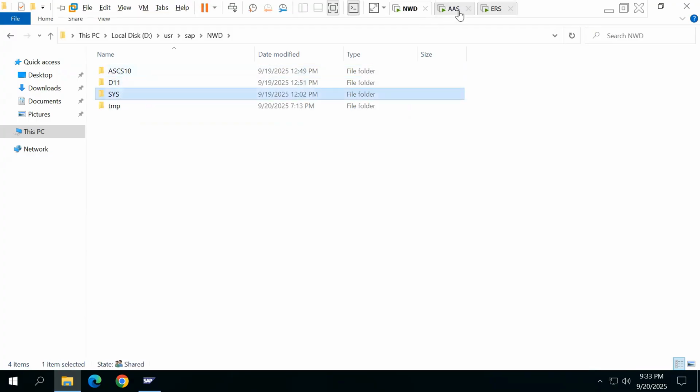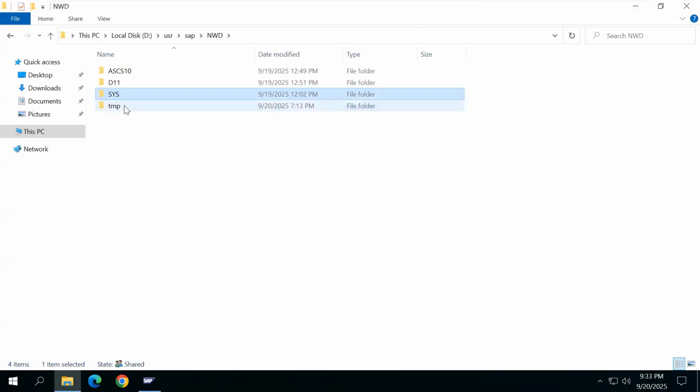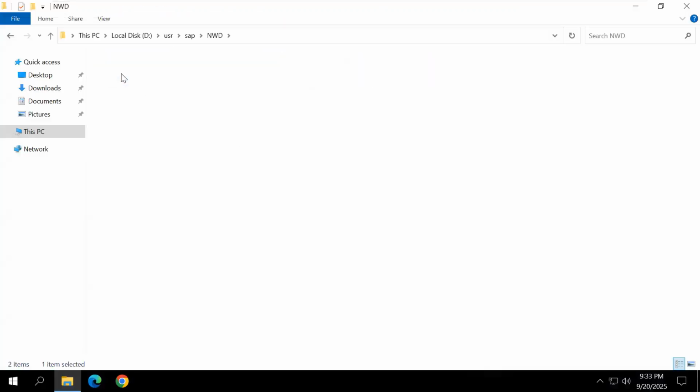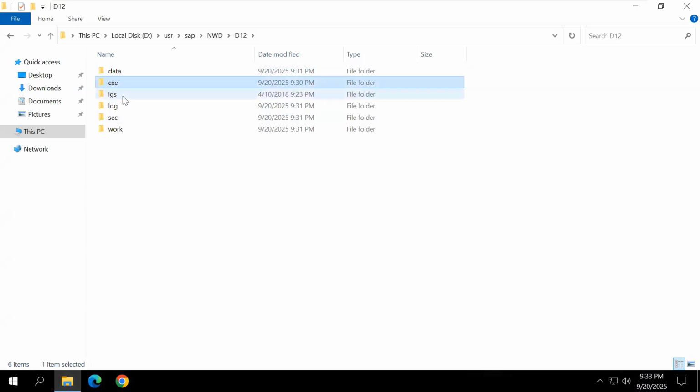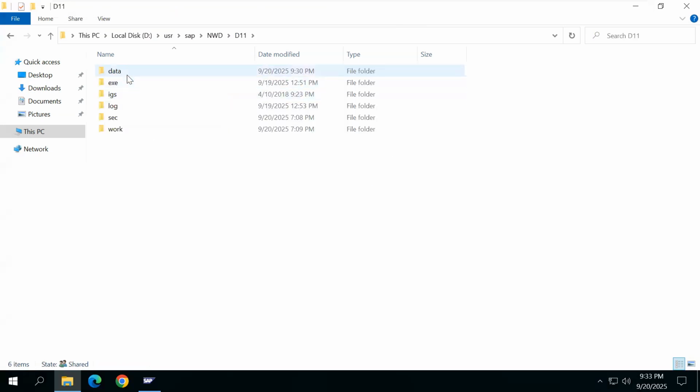But in the additional application server instance system, SYS is not there. Here D12 has data, exe, IGS, log, sec, and var. Here also, D11 has data, exe, IGS, log, sec, var.